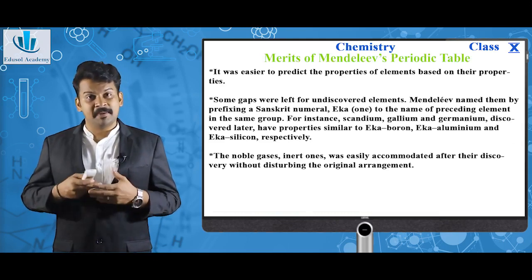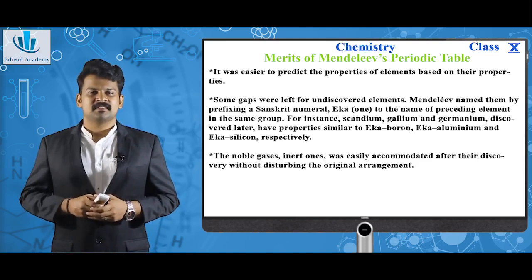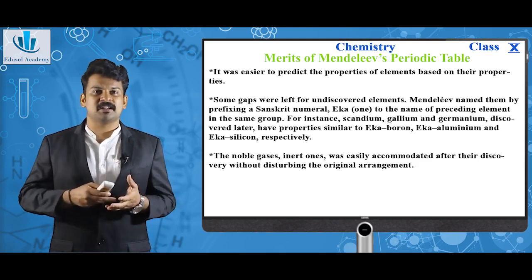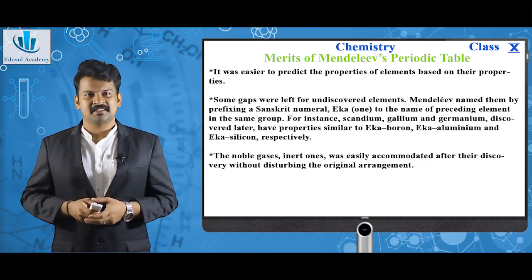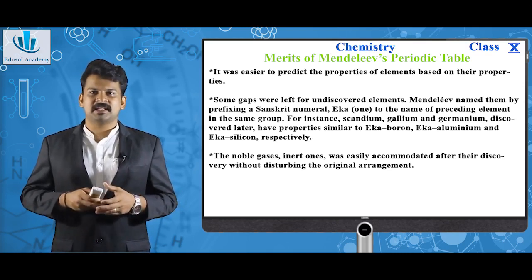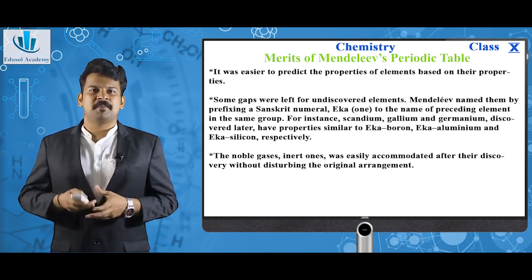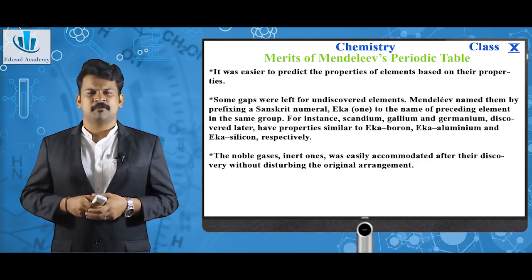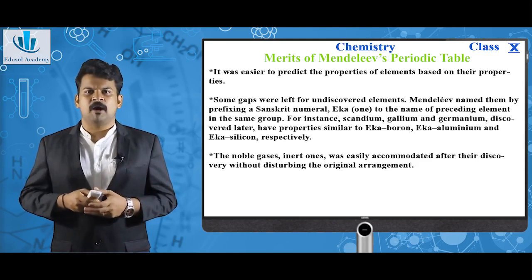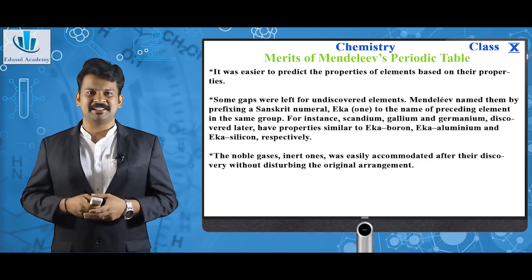But here there were merits and demerits. Let's first look into merits. The first merit was, it was easier to predict the properties of an element based upon its position. Second, there were some gaps which were left for undiscovered elements. Mendeleev named them by prefixing a Sanskrit name Eka to the name of the preceding element in the same group. For example, scandium, gallium and germanium discovered later have properties similar to Eka boron, Eka aluminium and Eka silicon respectively.